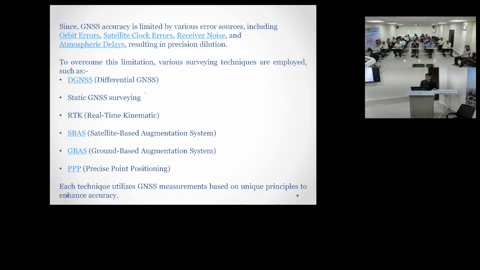In differential GNSS, suppose we have to use 2 GPS receivers. One is at a known coordinate,